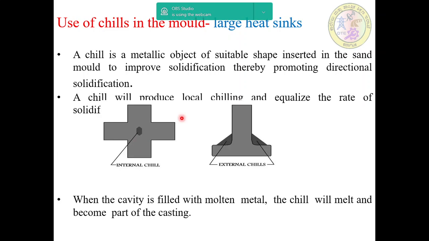On the other hand, external chills, having high thermal conductivity, are placed on the edge of the mold cavity, thereby forming a part of the wall of the mold cavity. Here, external chills are used to increase the feeding distance of a riser, or to reduce the number of risers, as shown in the sketch.